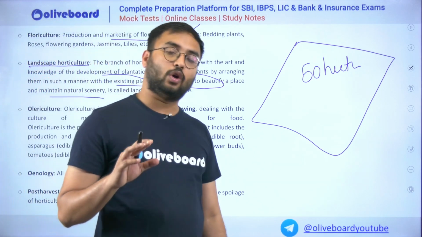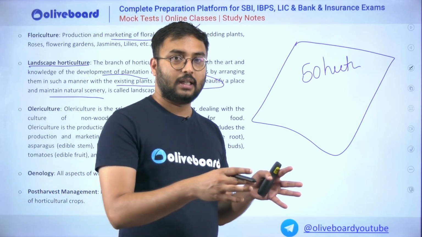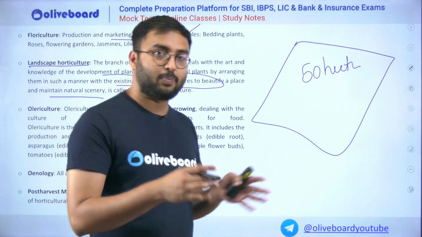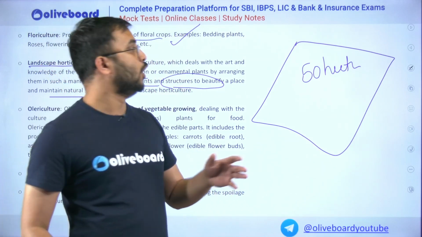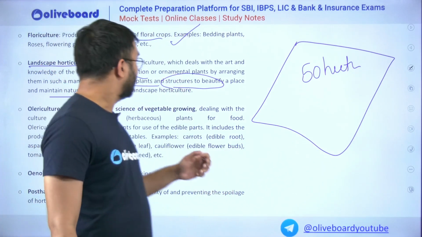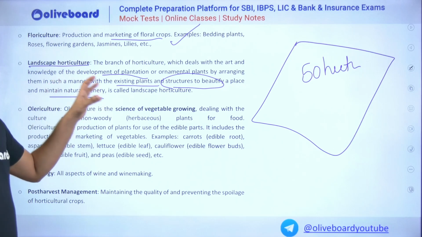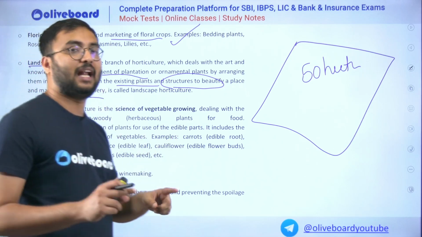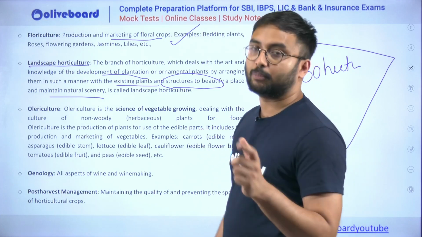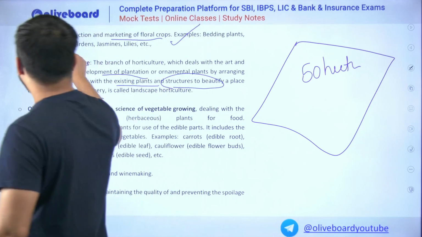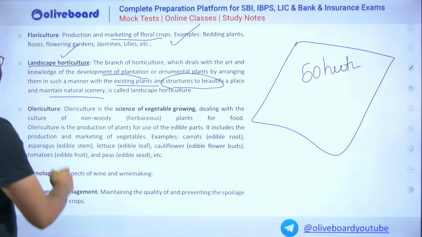So horticulture, as you already know, a small garden if we cultivate with some of the flowers, it will beautify your small space, right? If you increase the area of the horticulture, that means if you give more area, if the horticultural practice is done on a large piece of land, then that scenic beauty will improve. Such type of horticultural practices will be called as landscape horticulture, where the landscape is a large area under cultivation.